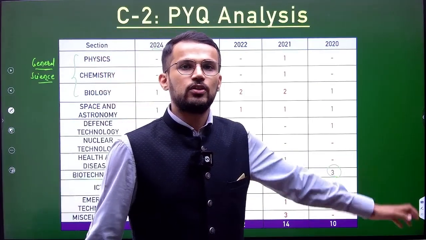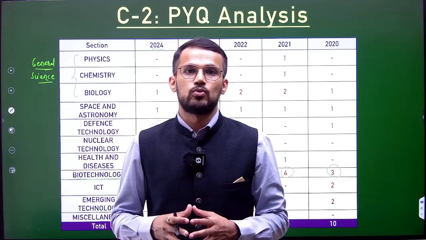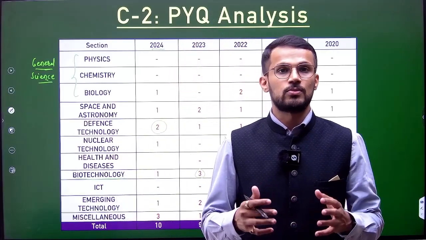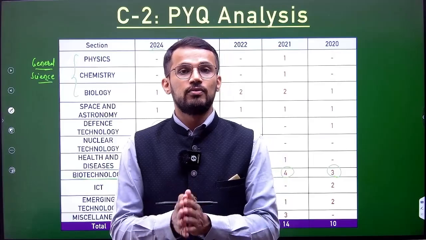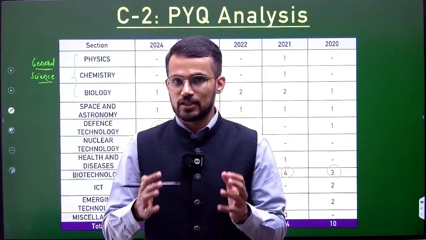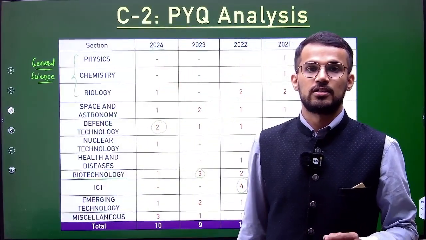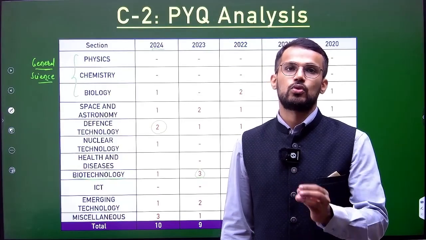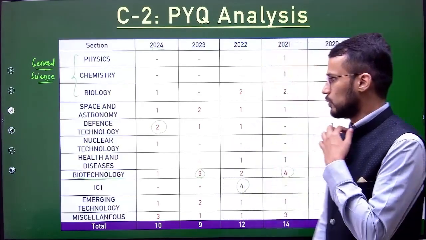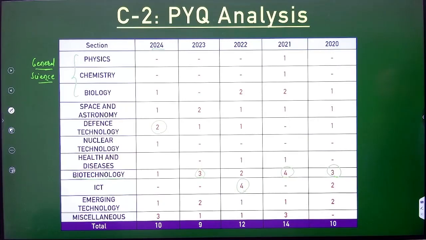Because before 2020, 4 or 5 questions were asked by UPSC from science and technology, but that is not the case because we are living in the era of technology, and that's why UPSC has started asking more number of questions from science and technology, especially post COVID-19, right? So that is what the PYQs show.